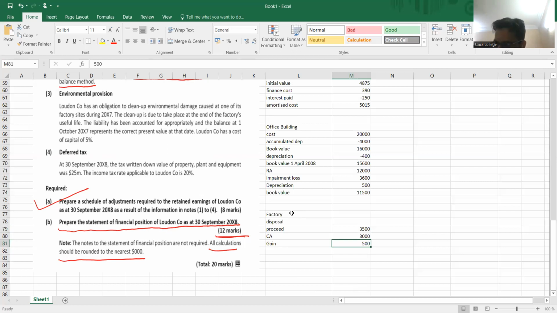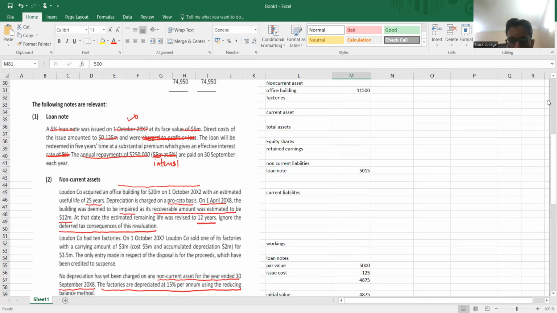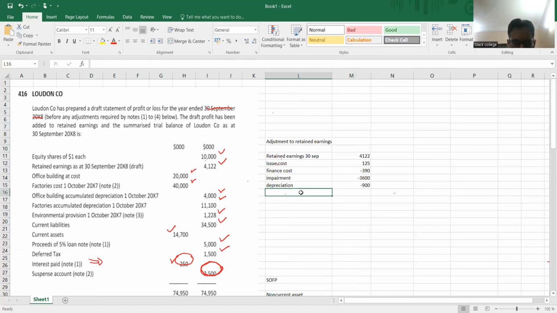Now, what would be the effect of this gain on retained earnings? We have to add this 500 into our retained earnings as gain on disposal, and that is 500 because it is an income. Okay.